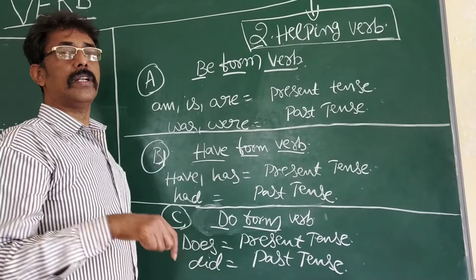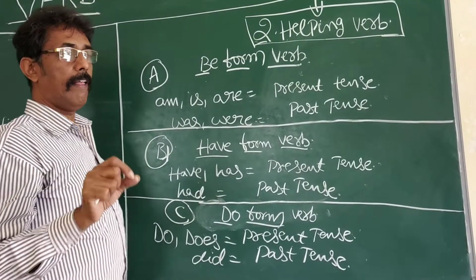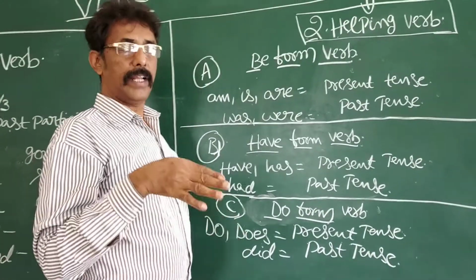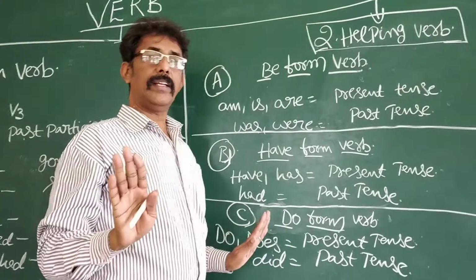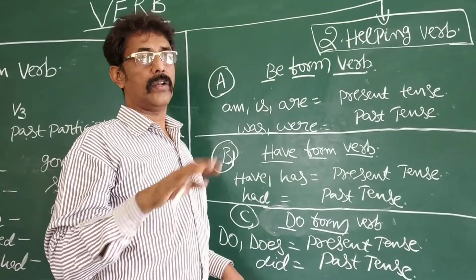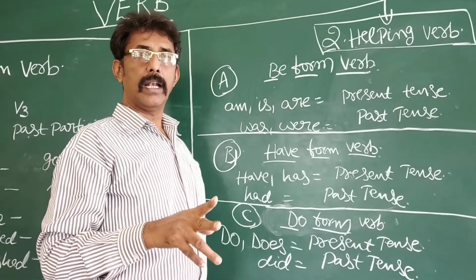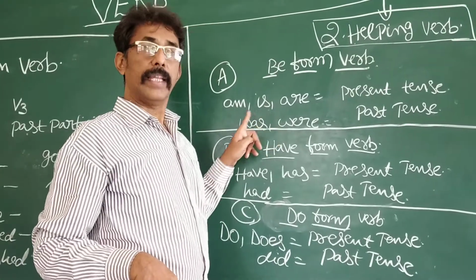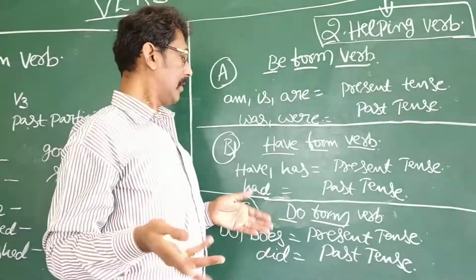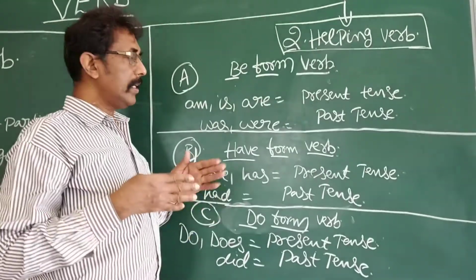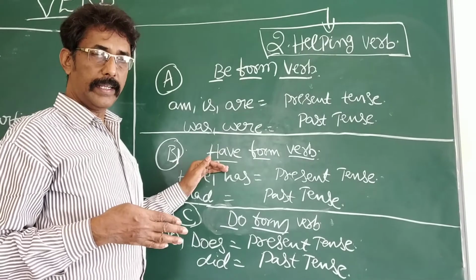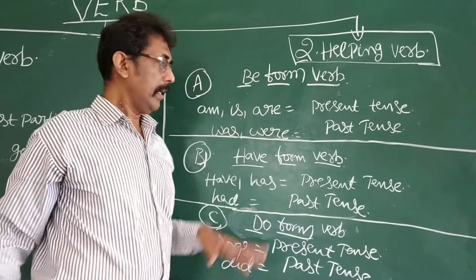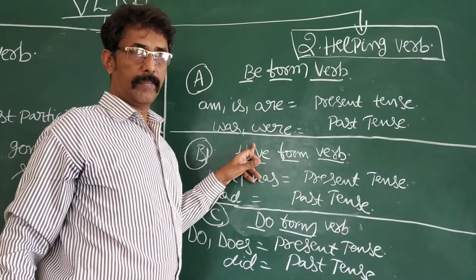Here we must understand one concept. What is the main difference between main verb and helping verb? For example, go, you can understand. If I say go, you can understand. Come, tell, hello. You can understand. But if I say this helping verb, am, what is the meaning? No meaning. Have, had. There is no perfect meaning under this helping verb. It is why main verbs give direct meaning, V1. Here it doesn't give full meaning.